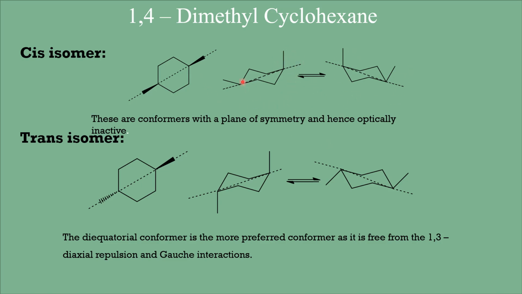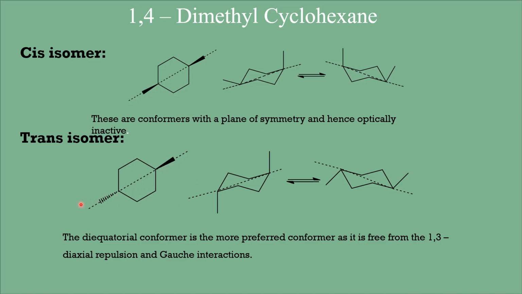Here it is anticlockwise and here it is clockwise. Yes, here it is clockwise and here it is anticlockwise. And if you apply that procedure here, you can understand that these two are mirror images having an enantiomeric relationship, but anyhow both are optically inactive. Now let us move on to the trans isomer, trans 1,4 dimethyl cyclohexane.